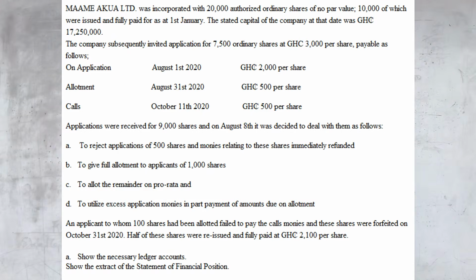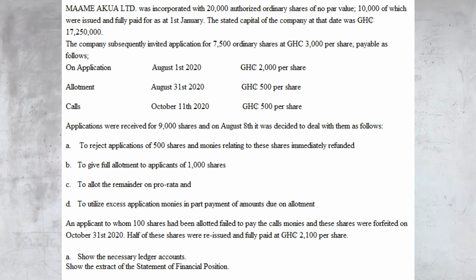Mamiya Kua Limited was incorporated with 20,000 authorized ordinary shares of no par value, 10,000 of which were issued and fully paid for as at 1st January 2020. The stated capital of the company as at that date was 17,250,000 Ghana cedis.